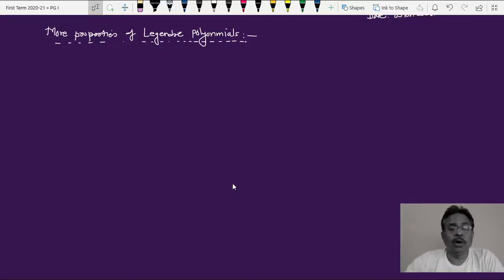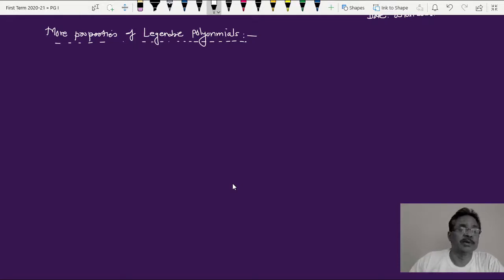Basically, the orthogonality. Now this orthogonality of Legendre polynomials plays a very vital role in almost all branches of physics, maybe in quantum mechanics, maybe in electrodynamics, or in solid state physics. This orthogonality property of Legendre functions or Legendre polynomials has great importance. So before going for these Legendre polynomials, we'll go through some numerical properties, which are discussed as follows.